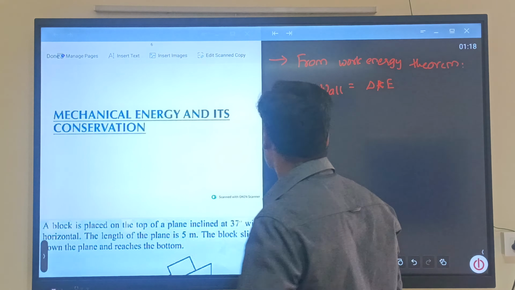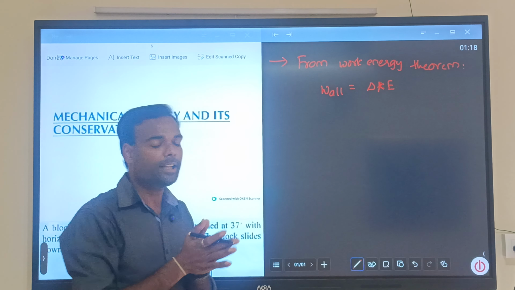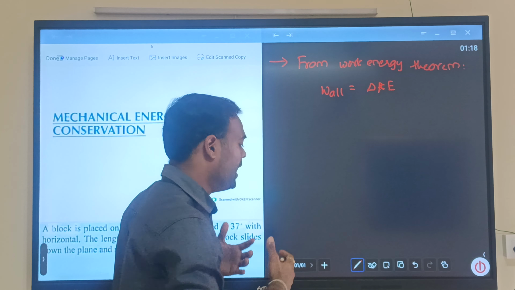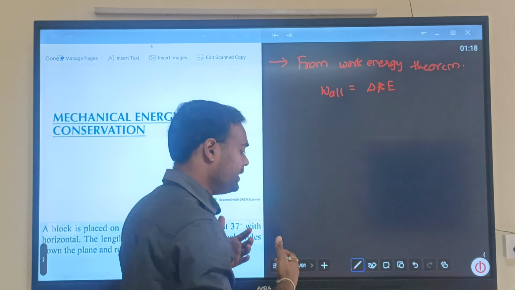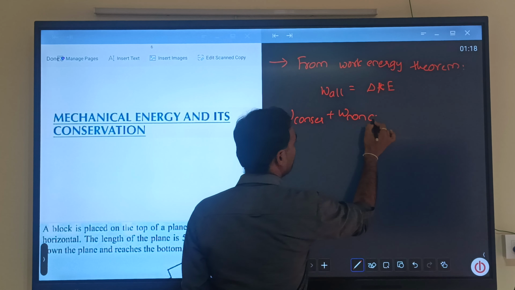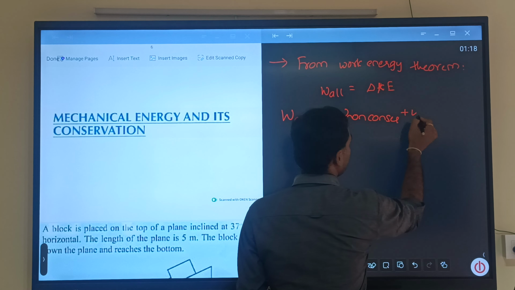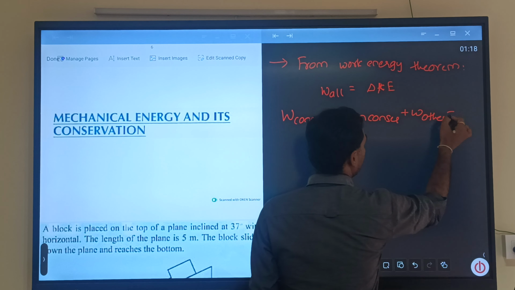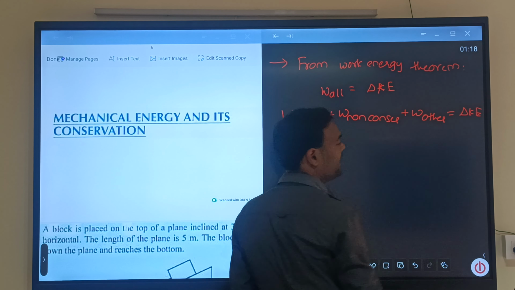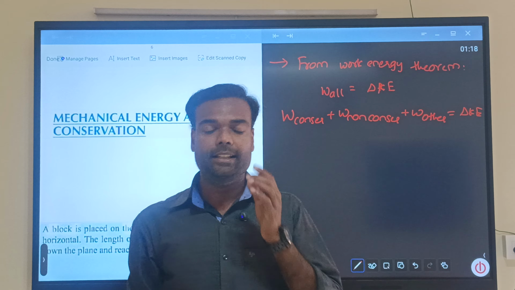And here, work done by all forces means all types of work done. That is, work done by conservative forces, work done by non-conservative forces, and other work, and all this gives us change in kinetic energy.